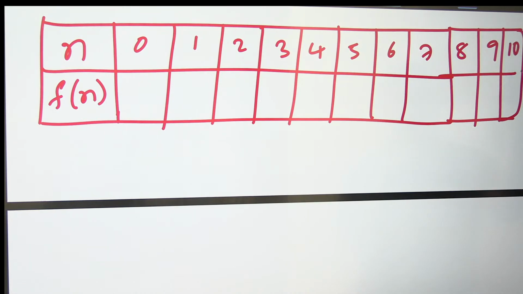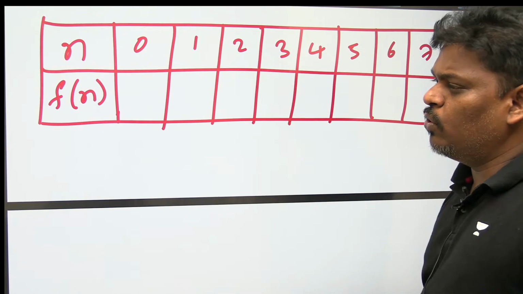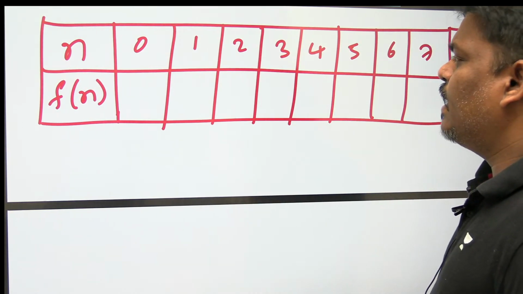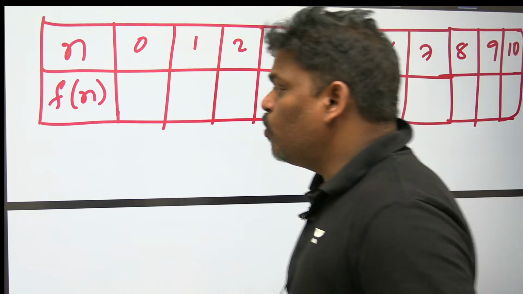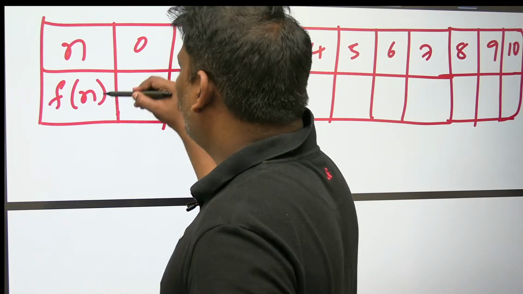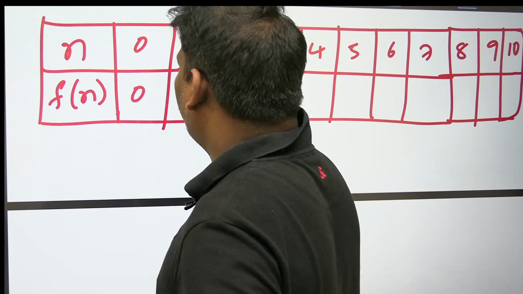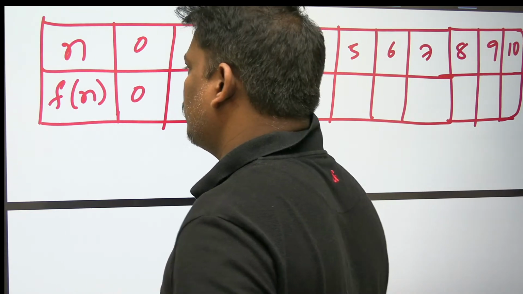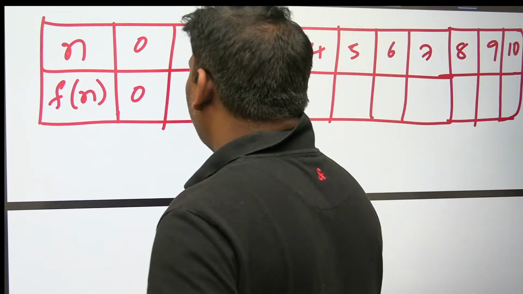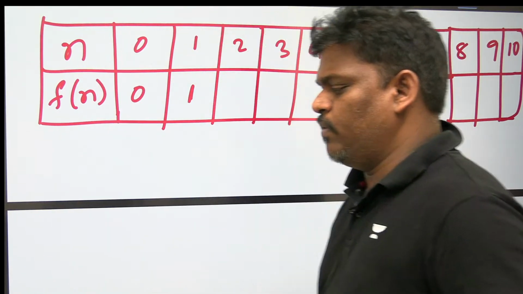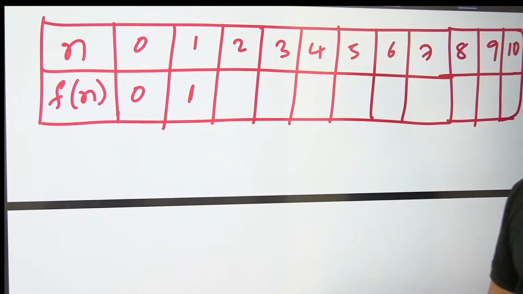N value 10. So I'm writing the Fibonacci series. If anyone doesn't know, please take care. N0, N1, N2, N3 and so on, up to N10. But what is the Fibonacci of n? N is 0, Fibonacci of 0 is 0. N is 1, Fibonacci of 1 is 1. Nothing special. Please be careful. Until now, I hope everyone is fine.